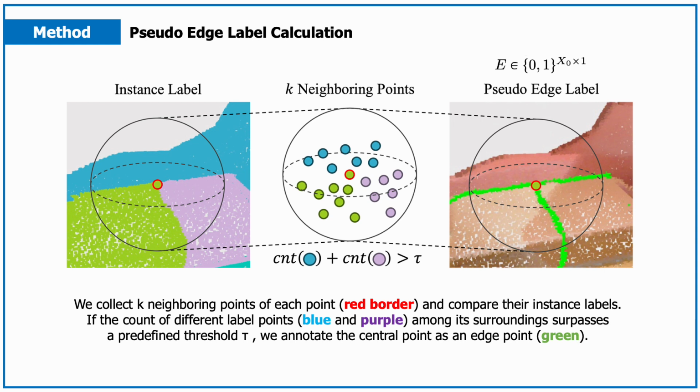To optimize the edge prediction module, we first compute point-wise pseudo-edge labels for all 3D point scenes. We operate a traditional k-nearest neighbors classification algorithm based on the KD tree data structure to explore the k-nearest points. For all points, we set each point as a central point and compare their instance labels with those of neighbor points. If the count of distinct label points among its surroundings exceeds a predefined threshold tau, we identify the central point as a boundary point. We finally generate a pseudo-binary edge map E, where points on the edge are 1 and internal points are 0 for the entire set of points.